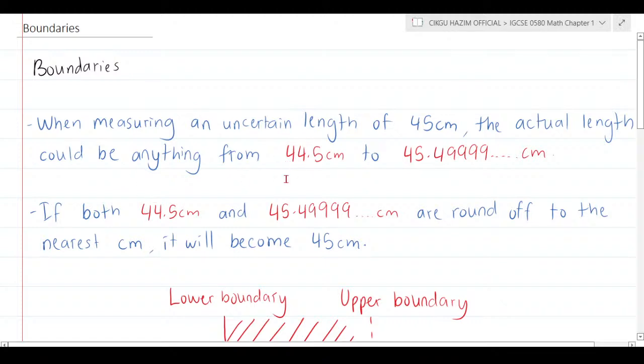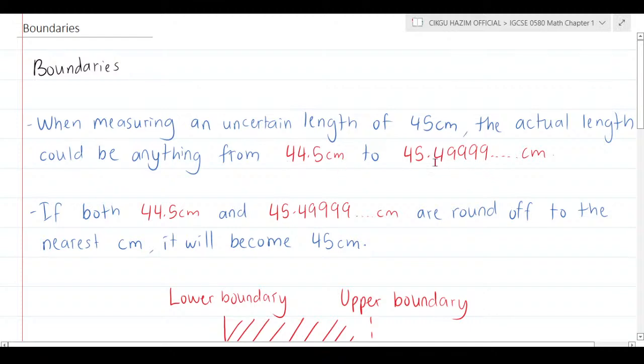For example, when you are measuring something and the length is 45 centimeters, that is not that accurate. The actual length that you are measuring with your imprecise device could be anything from 44.5 to 45.4999999. Why?